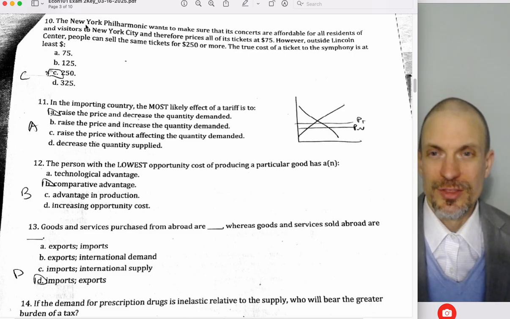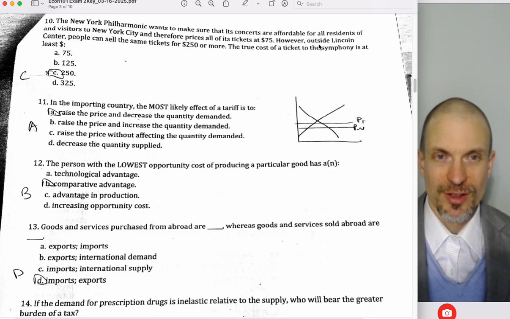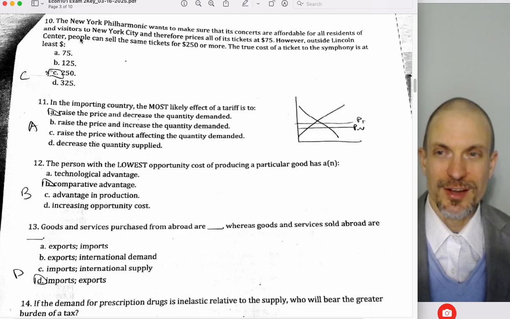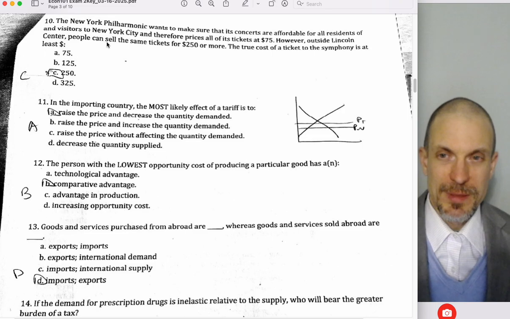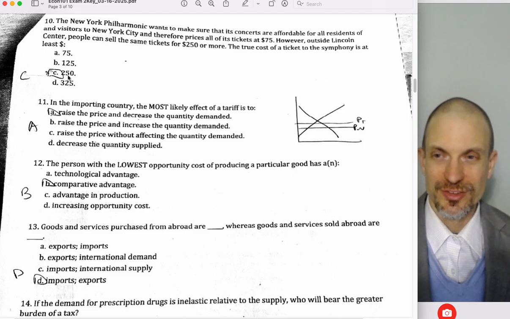Okay, so the Philharmonic wants to make sure its concerts are affordable for all residents and visitors to NYC, and therefore the prices of all the tickets are going to be $75. But outside of Lincoln Center, outside of the venue, people can sell the same tickets for $250 or more. This tells us the true cost of the symphony is at least $250, right?